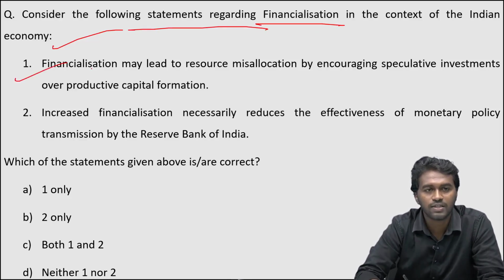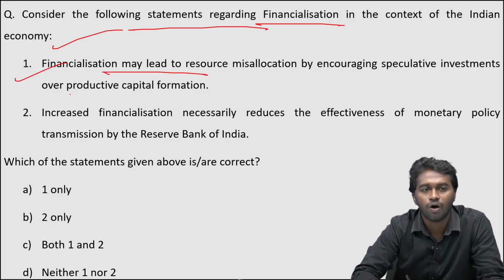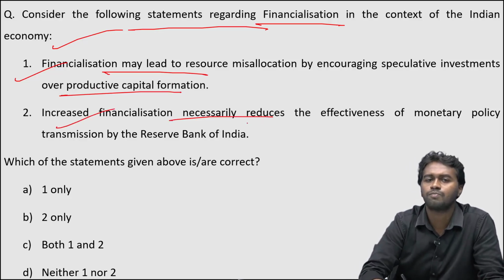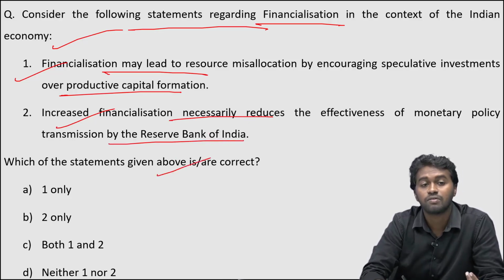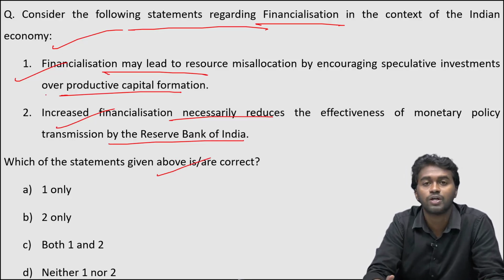Statement 1, financialization may lead to resource misallocation by encouraging speculative investments over productive capital formation. And statement 2, increased financialization necessarily reduces the effectiveness of monetary policy transmission by the Reserve Bank of India. Which of the given statements is or are correct? Option A 1 only, option B 2 only, option C both 1 and 2, and option D neither 1 nor 2.